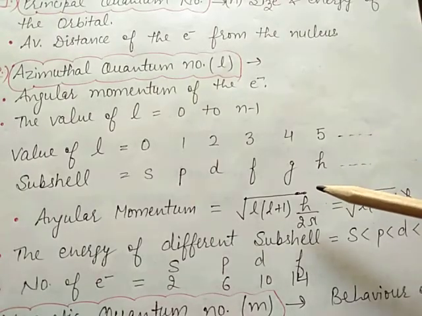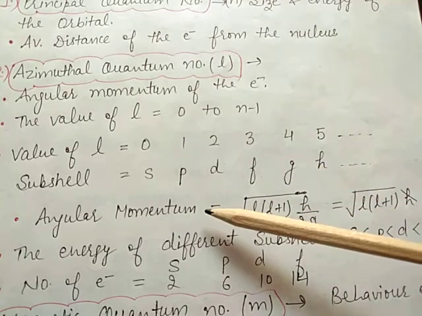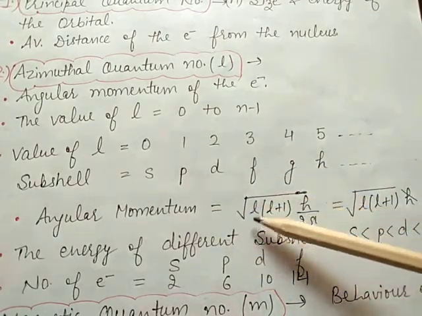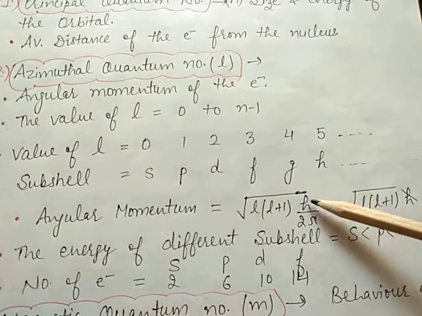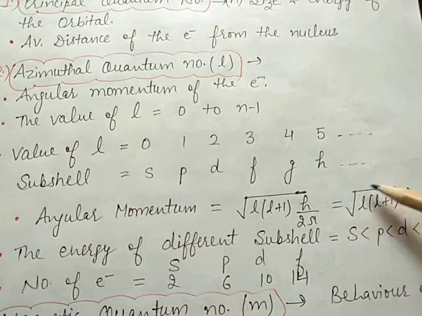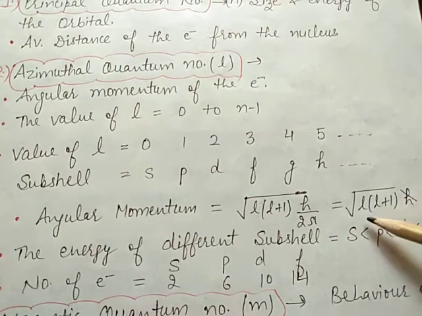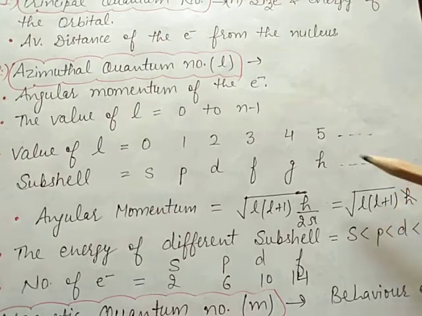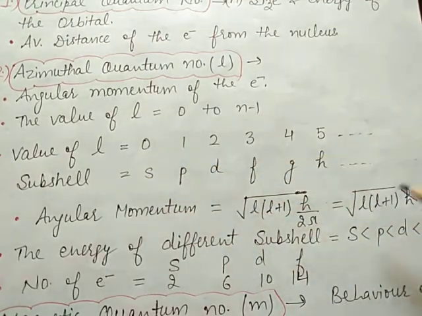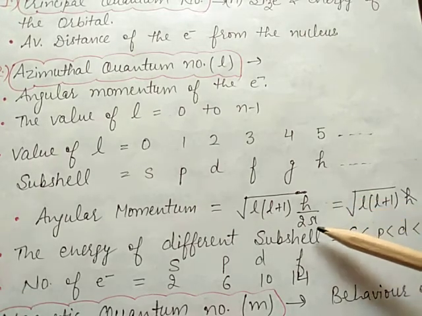With the help of this quantum number, we can easily calculate the angular momentum by this formula: root of l(l plus 1) into h upon 2 pi. Here l is the azimuthal quantum number, whose value depends on the subshell for s, p, d, f, and h cross means h by 2 pi.